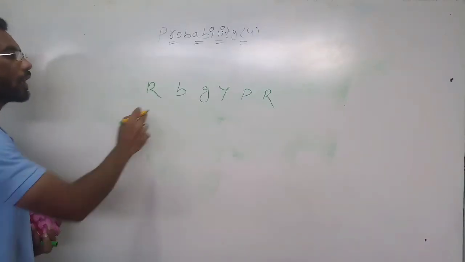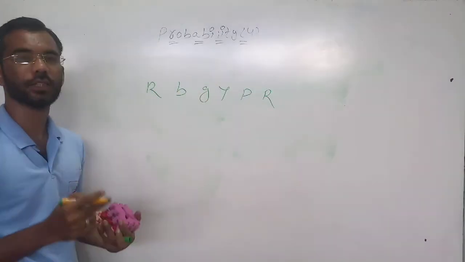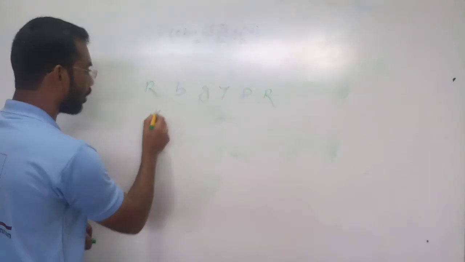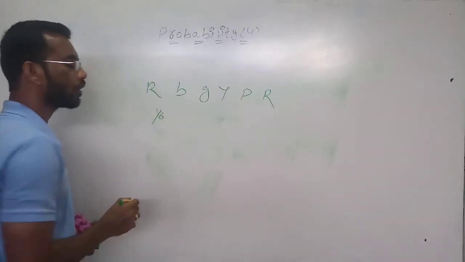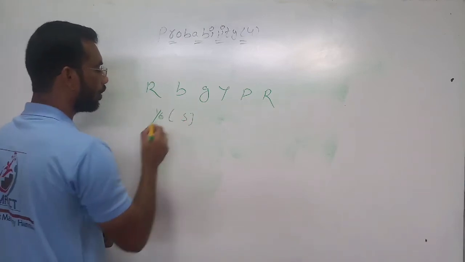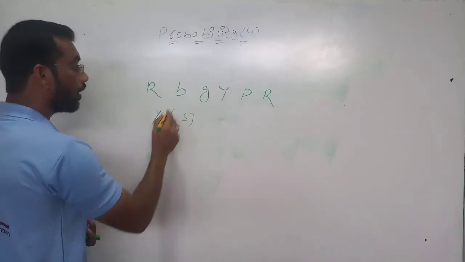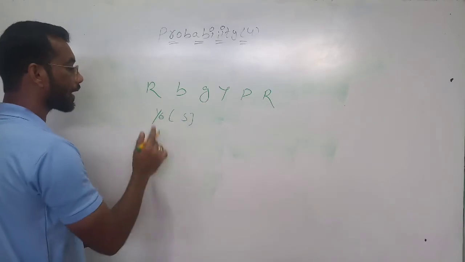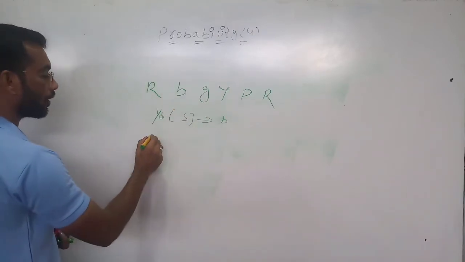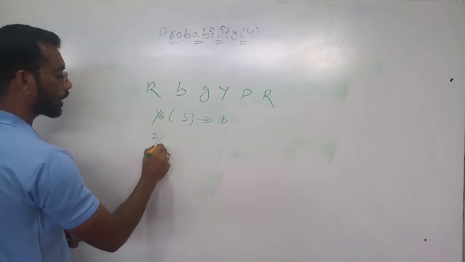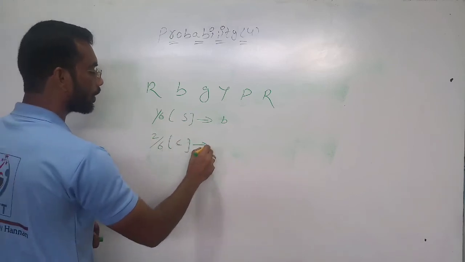What is the probability of getting the blue color? 1 out of 1, 2, 3, 4, 5, 6, that is 1 out of 6. It is simple. Like that, what is the probability of getting the red color? For red color, 2 out of how many? 6. Then it is compound. 2 out of 6, it is compound.